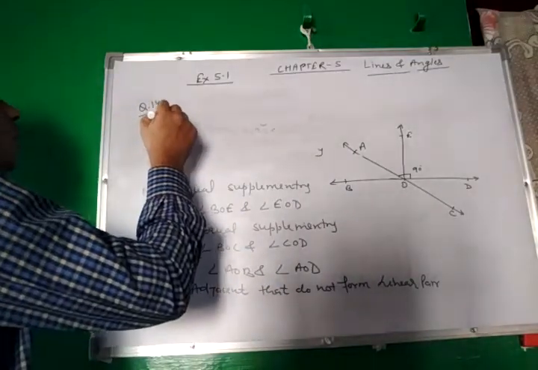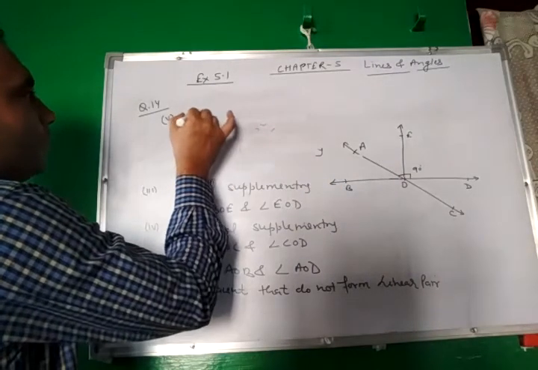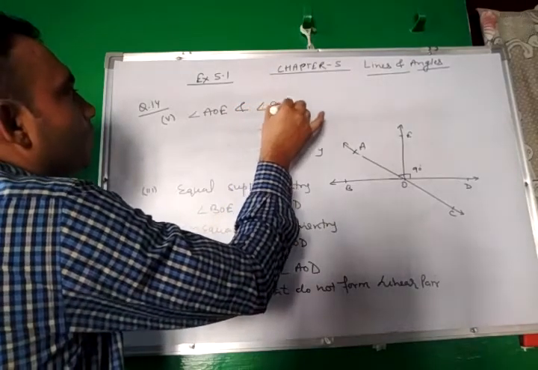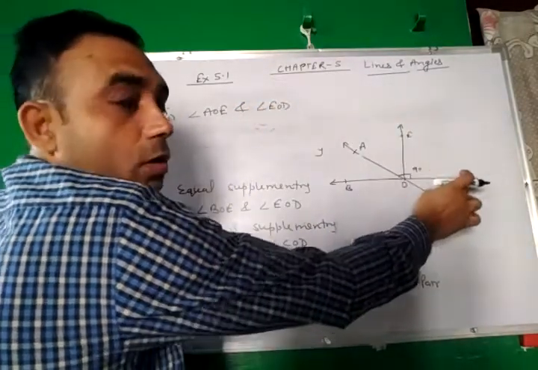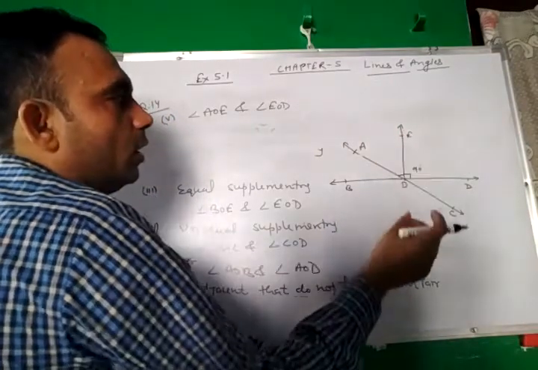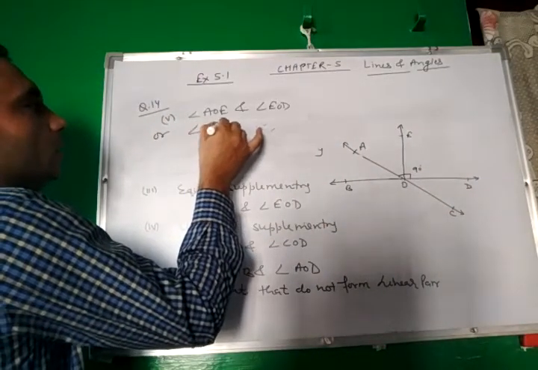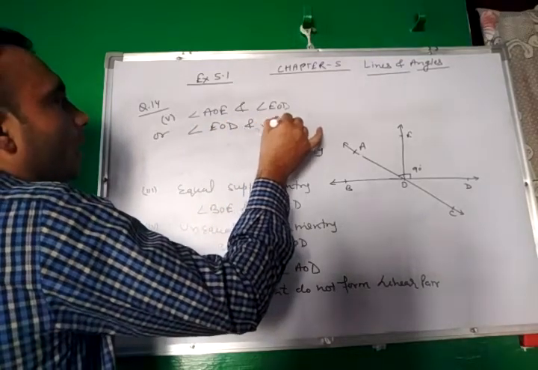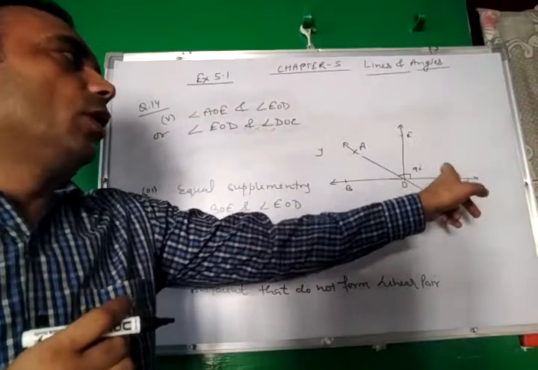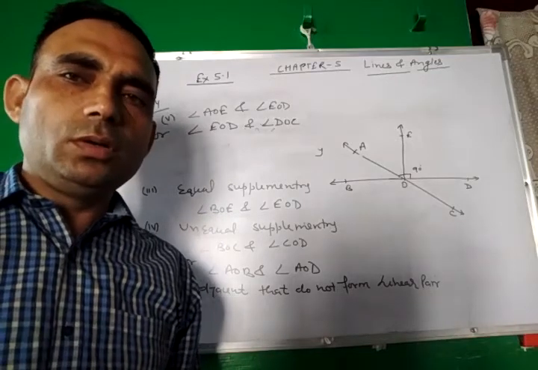Fifth part, adjacent angles that do not form a linear pair. So angle AOE and angle EOD: both are adjacent, but the sum is not 180, so they do not form a linear pair. Again, angle EOD and angle DOC are both adjacent, but do not form a linear pair. So this is the solution of exercise 5.1. Thank you.